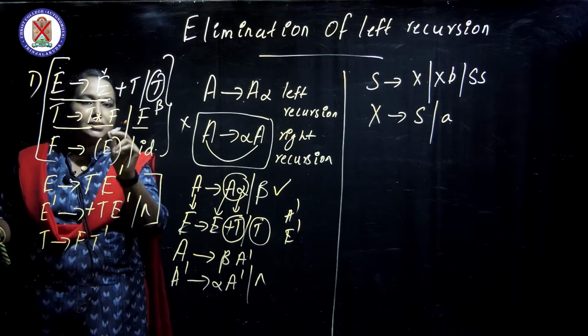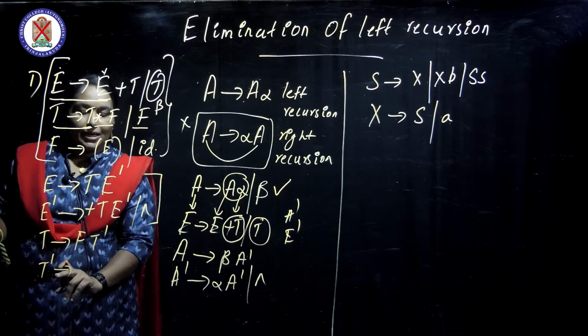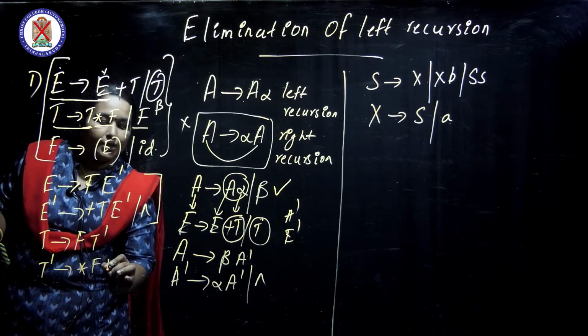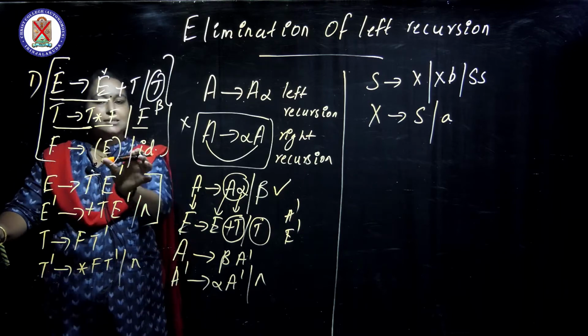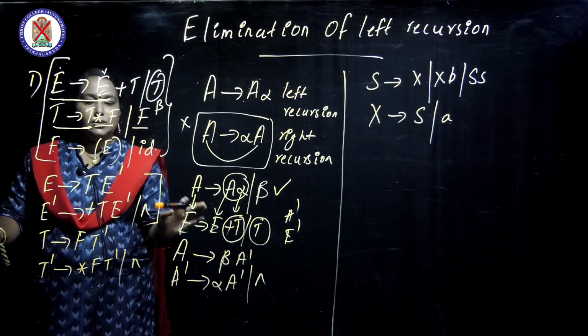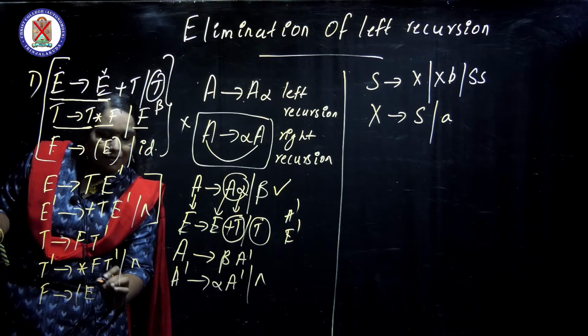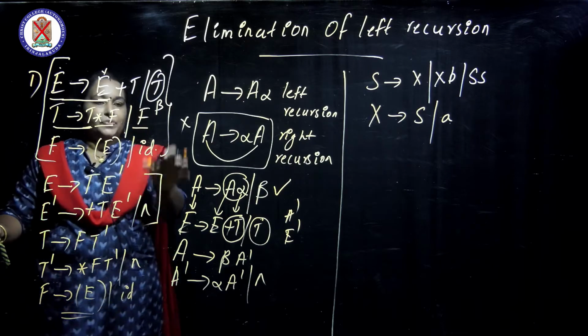Next, T dash gives, that is A dash gives alpha, star F T dash or epsilon. Okay, look at this grammar. It already has no left recursion, so write it as it is. If there is left recursion, then only remove it, otherwise write it as such.